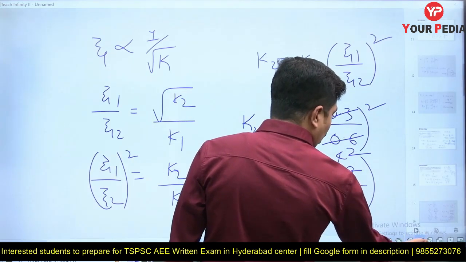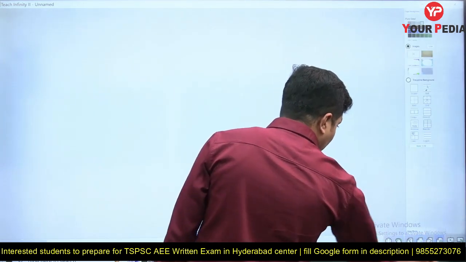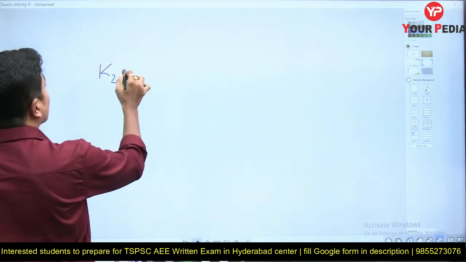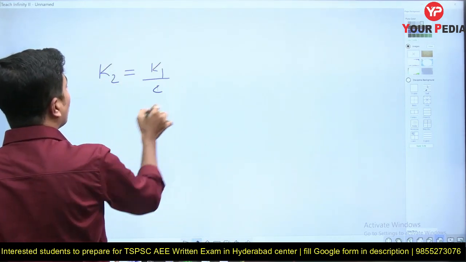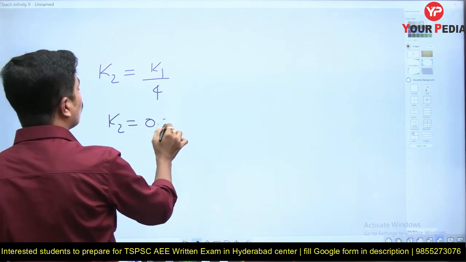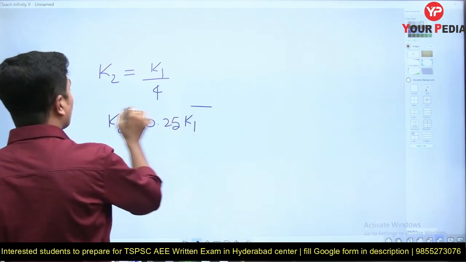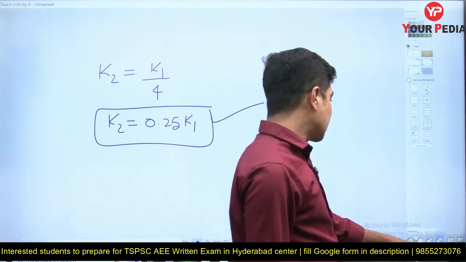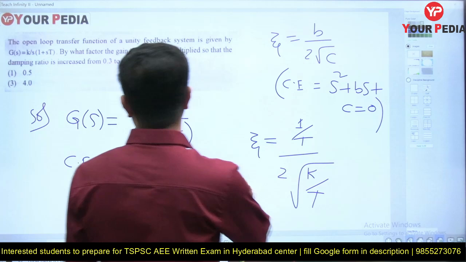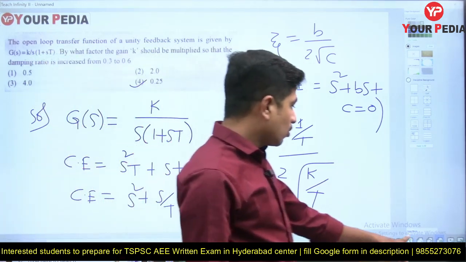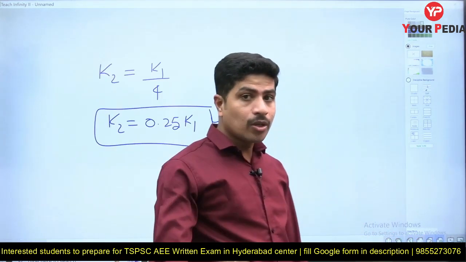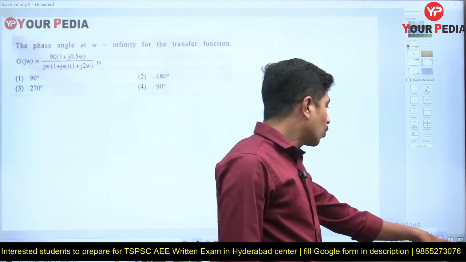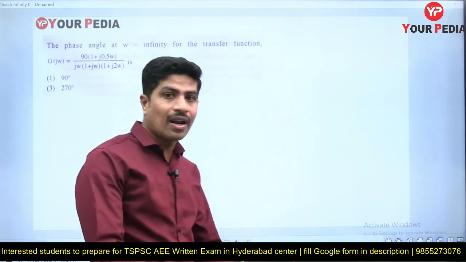See, one must solve correctly in the examination. This type of simple calculation mistakes will really kill our time. k2 is equal to k1 by 4. So k2 is equal to 0.25 times of k1. The option is there in the given options. Let's see which option it is. Option 4 it is. So be careful while you are doing calculations, otherwise you commit mistakes. Always choose a wise way to do the calculations. Don't go for lengthy calculations.